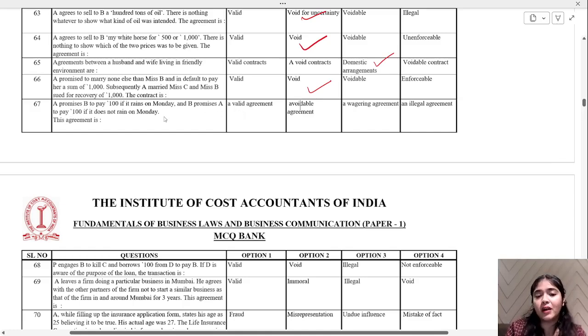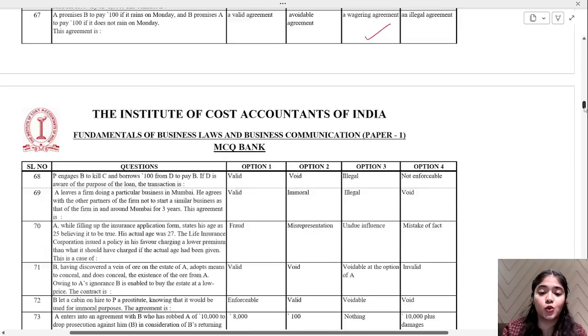A promises B to pay 1000 if it rains on Monday, and B promises to pay A if it does not rain on Monday. This type of agreement, what is it? A wagering agreement. It depends on the happening of an uncertain event. That's not under our control.